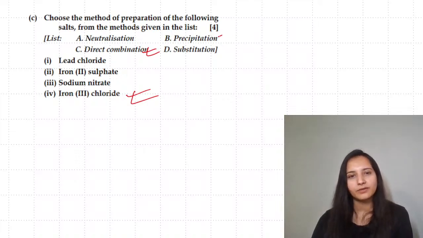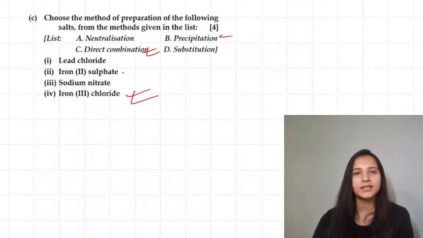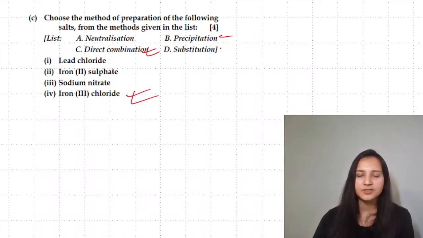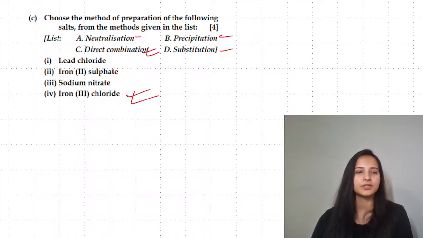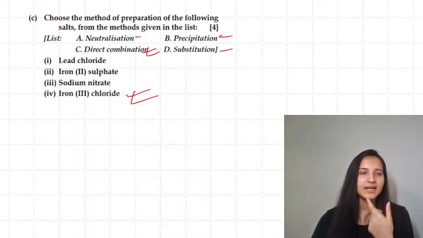Lead chloride will be going for precipitation. Iron sulfate you can form via displacement reactions. You can write substitution. Sodium nitrate you can form via neutralization: sodium hydroxide and nitric acid.